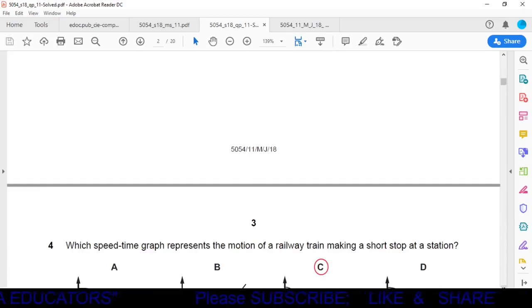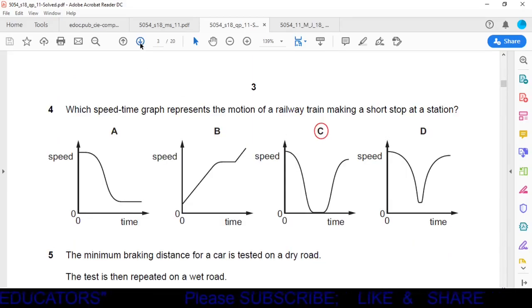Next question. Question number 4. Which speed-time graph represents the motion of a railway train making a short stop at a station? Short stop means velocity is 0.